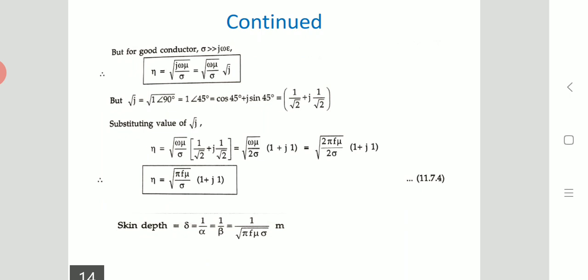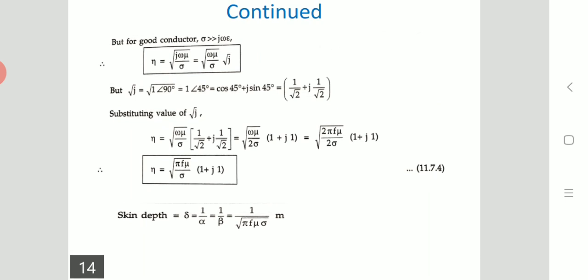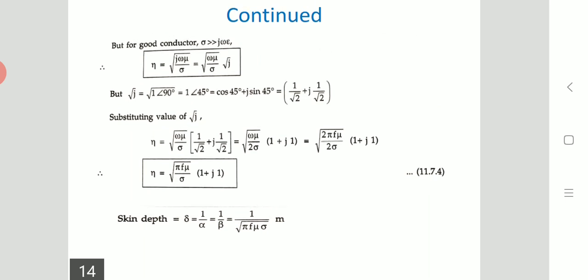So root of 2 pi f mu divided by 2 sigma into bracket 1 plus j. Now eta is equal to root of pi f mu by sigma into 1 plus j. This is the equation for intrinsic impedance.